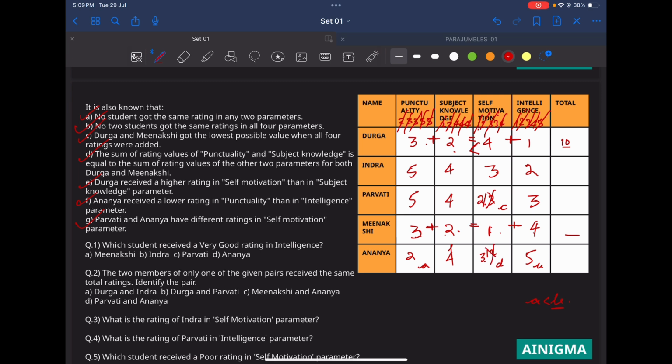Okay, so we will calculate the sum. 5 and 4, 9 for Indra. 9, 3, 12. 12 and 2, 14 is there. 5 and 4, 9. 9 and 2, 11. 11, 3, 14 is there. Then we have 3 and 2, 5. 5 and 1, 6 and 4, 10 is there. And 5 and 3, 8. 8 and 4, 12 and 2, 14 is there. Okay, so this is the total sum.